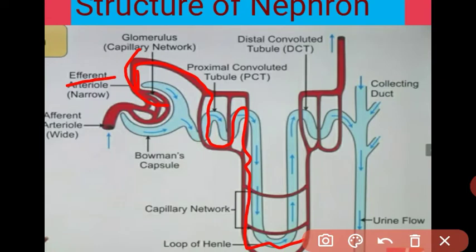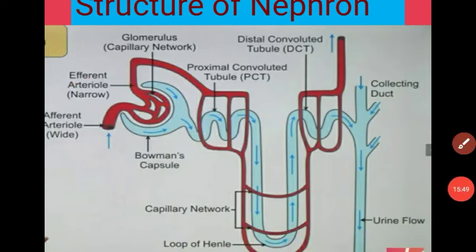Got it, student? This is the structural unit of the kidney, and it is the functional unit also. Why? Because it is the main unit for urine formation, filtration of blood, elimination of waste products, osmoregulation, and maintaining the water and ion balance in our body. These functions are performed by the nephron in our kidney. So the nephron is called the structural and functional unit of the kidney.